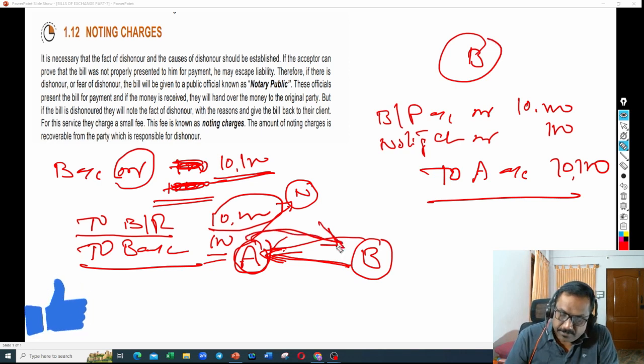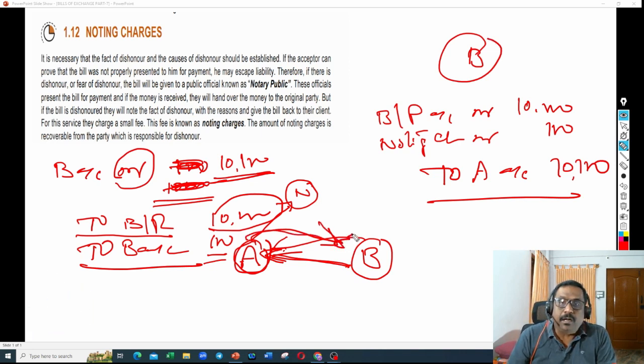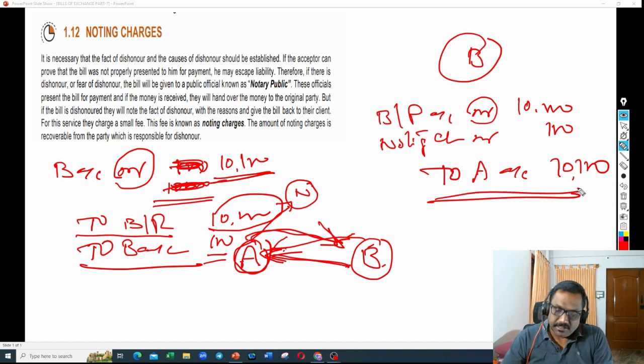The bill is submitted to B on the due date for payment, right? So bills receivable he has to pay. So bills receivable account is debit. Noting charges is an expenditure for him. All expenses and losses are to be debited. Noting charges debit 100 rupees, to A account 10,100. This is how the entry will be recorded.